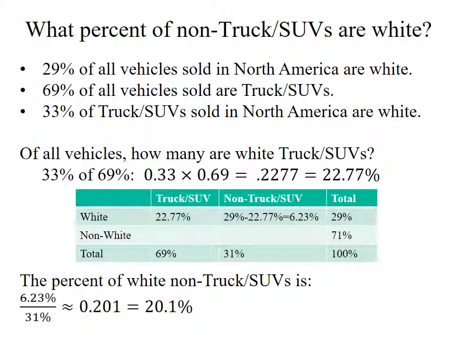I could subtract further and figure out the percentage of non-white trucks and non-white non-trucks and all that, but that's not what I want in this case. My question was, what percent of non-truck SUVs are white? Again, whenever there's a percentage, think very carefully about what it applies to. We've got 6.23% of all vehicles being white non-truck SUVs, and a total of 31% of all vehicles being non-truck SUVs. So we do 6.23 divided by 31, and we get 0.201. 20.1% of all non-truck SUVs are white.